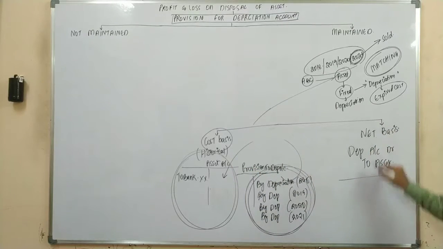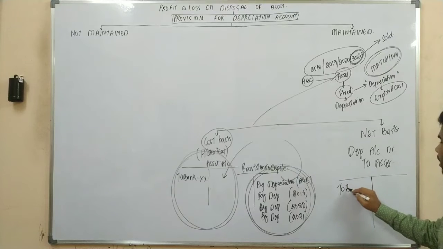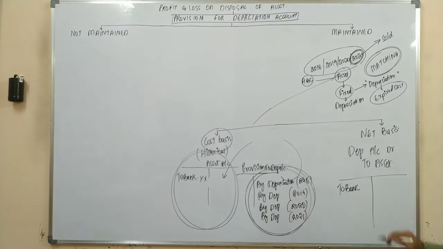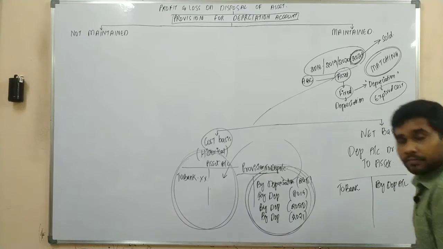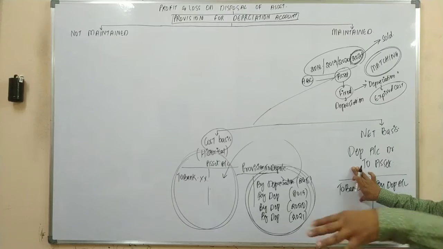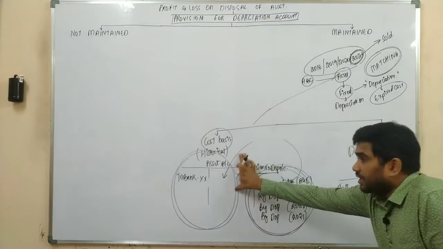But in case of your net basis, your depreciation is recorded on the credit side, depreciating your asset. So this is nothing but your net basis. This is what we are following in our regular chapters. So this is an extra.